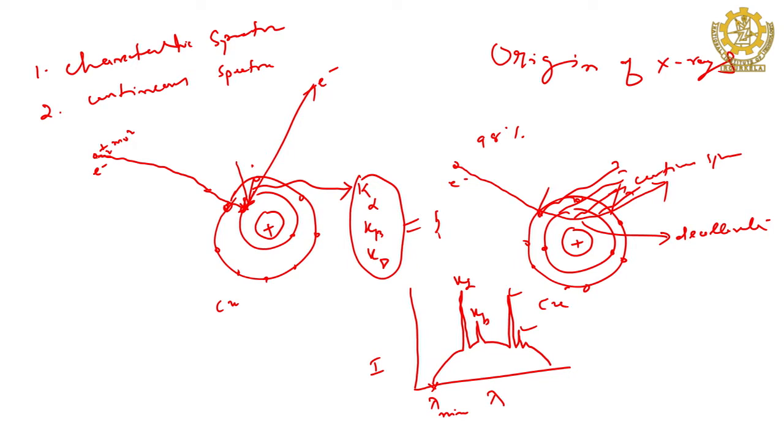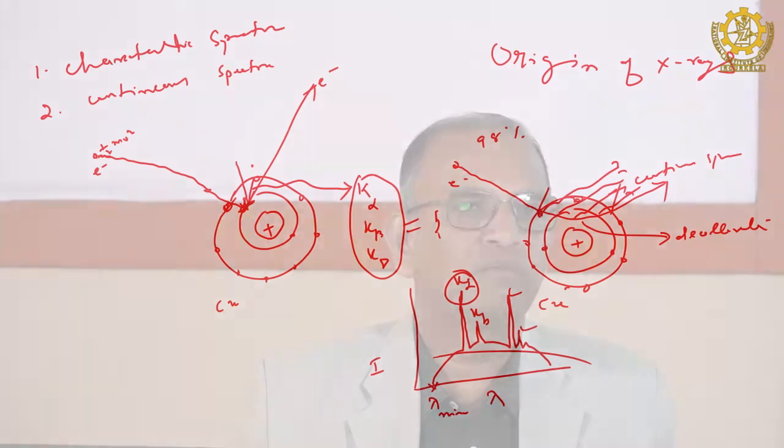So, if you see, when the target is giving us X-ray, it is not only continuous, not only characteristic, but a combination of both. As per the experiment you are planning to design, you have to select your wavelength. If it is a monochromatic requirement, you need a monochromatic radiation, which means you have to filter out all other radiations except one monochromatic wavelength. If it is k alpha, then you filter out all others except k alpha, depending on the absorption coefficient of an absorber. It will absorb all other radiations except k alpha. So, now it will become monochromatic radiation.